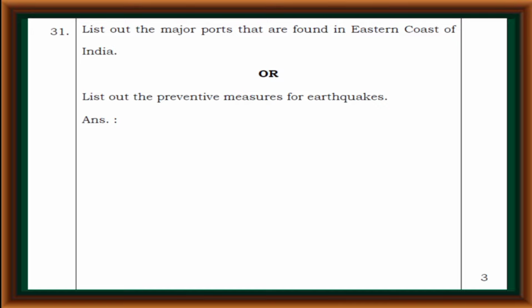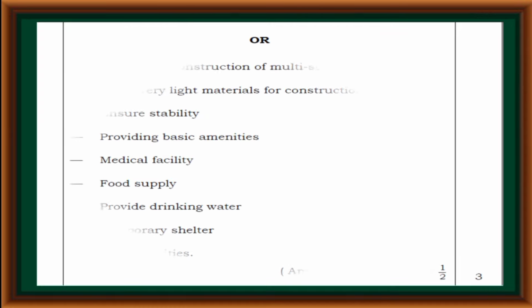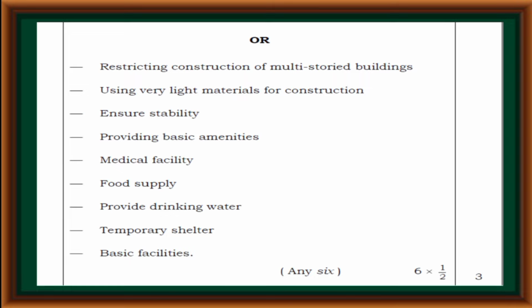List out the major ports that are found on the eastern coast of India, or list out preventive measures for earthquakes. The major ports on the eastern coast of India are Tuticorin, Chennai, Visakhapatnam, Paradip, Kolkata, Haldia. Preventive measures for earthquakes are: restricting construction of multi-storied buildings, using very light materials for construction, ensuring stability, providing basic amenities, medical facility, food supply, drinking water, temporary shelter, and basic facilities.